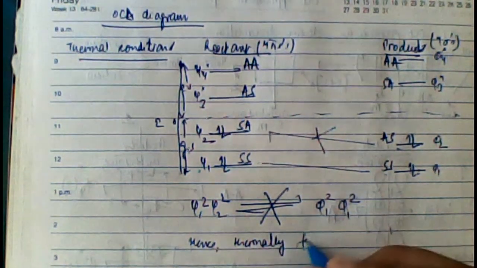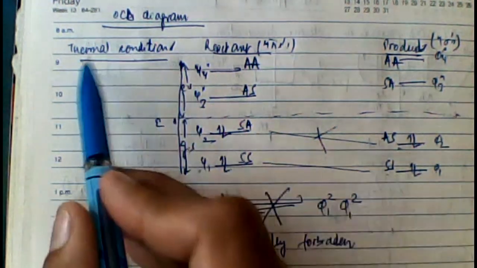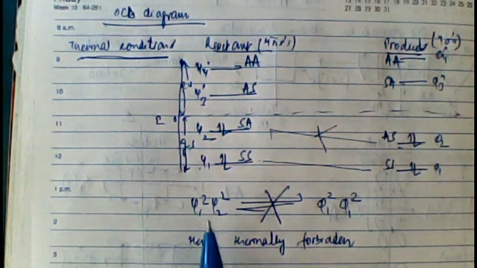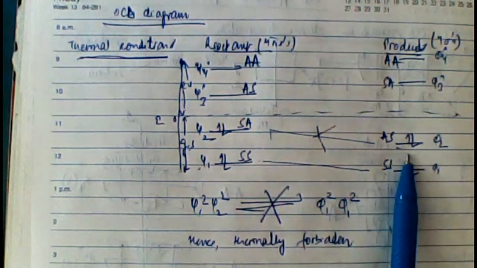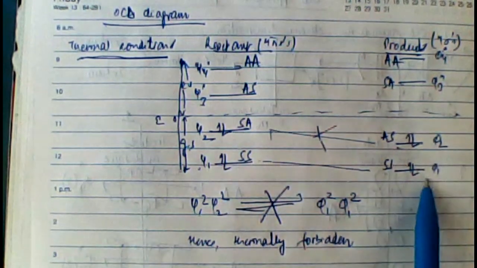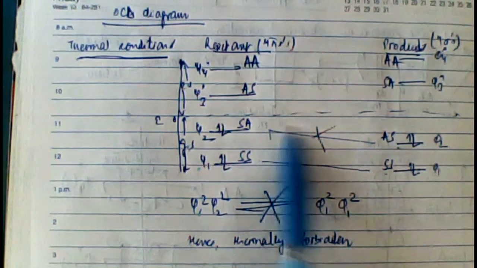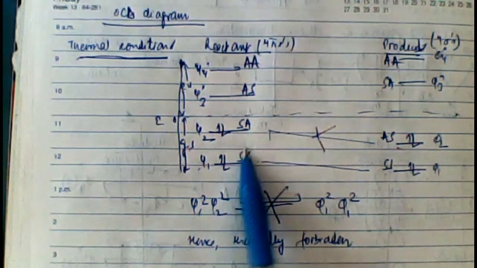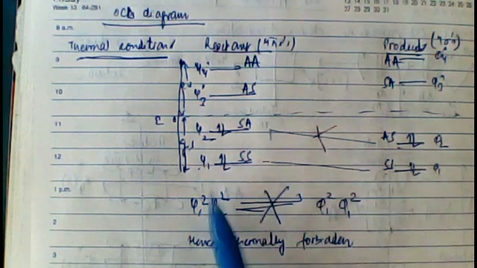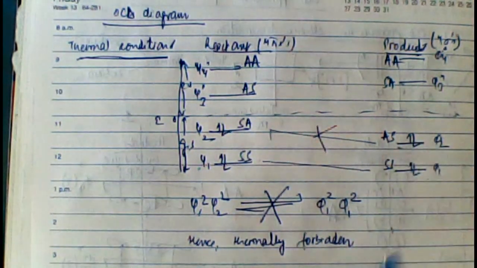Right? So what did I do? How have I checked whether the reaction is thermally or photochemically allowed? I draw an OCD diagram for the reactant molecular orbitals and product molecular orbitals. Since I'm talking about thermal conditions, I need to consider only the ground state reactant orbitals and the ground state product orbitals. I match the symmetry property of the ground state of the reactant with that of the ground state of the product. One orbital matched, the other orbital didn't. Since there is a mismatch, the total reactant orbital symmetry and total product molecular orbital symmetry are not matching. Even if there is one mismatch, they do not correlate, and since they do not correlate, the reaction is thermally forbidden.